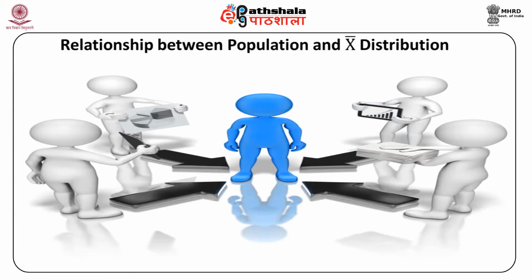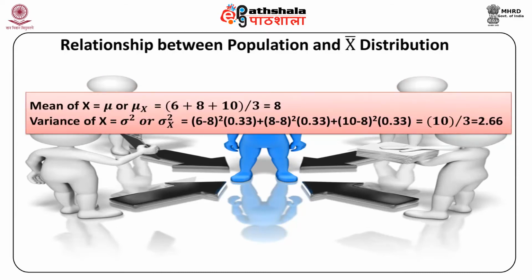Relationship between population and x bar distribution. To understand the properties of the sampling distribution of sample mean and its relation to the corresponding values of the population distribution, we compute the mean and variance of both the population and x bar distributions. Now, mean of x is equal to mu or mu x and is equal to (6 + 8 + 10)